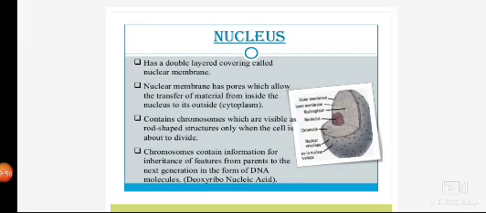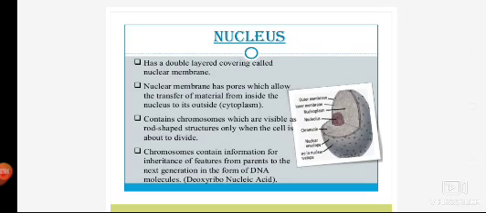That means the DNA is the main component which gets transferred from a parent body to a daughter body or parent body to an offspring, and it is the main thing which is responsible for the traits or the features. This is the thing which gets transferred from one organism to another organism, and that DNA is present inside the nucleus.